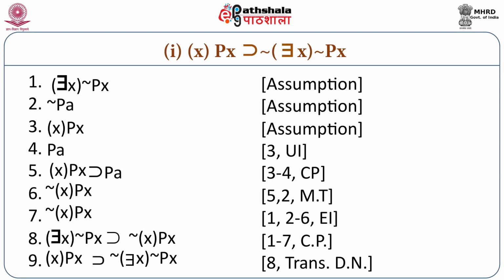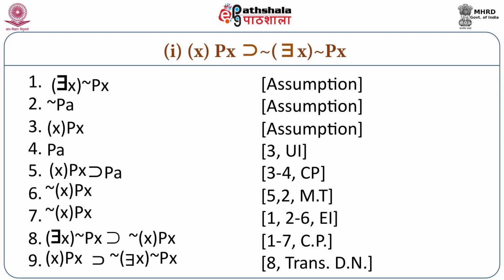Now we need to discharge our assumption, so we need to do existential instantiation, which when we do it on step 1 and then 2 to 6, it looks as if we are reiterating the same thing: it is not the case that for all x, x is P. Now the next step, number 8, we can apply conditional proof.